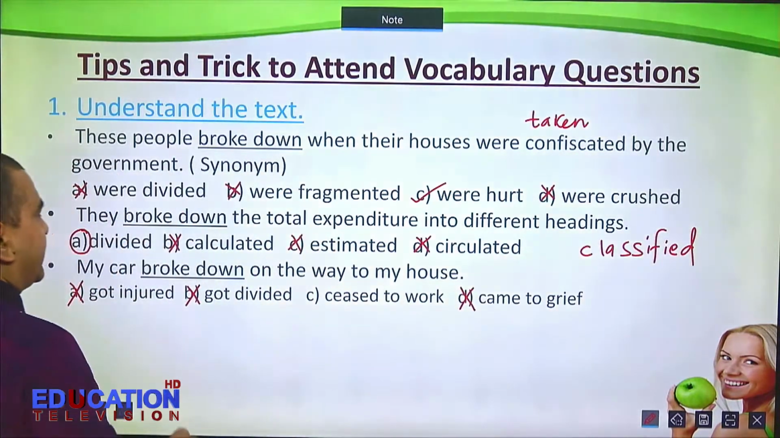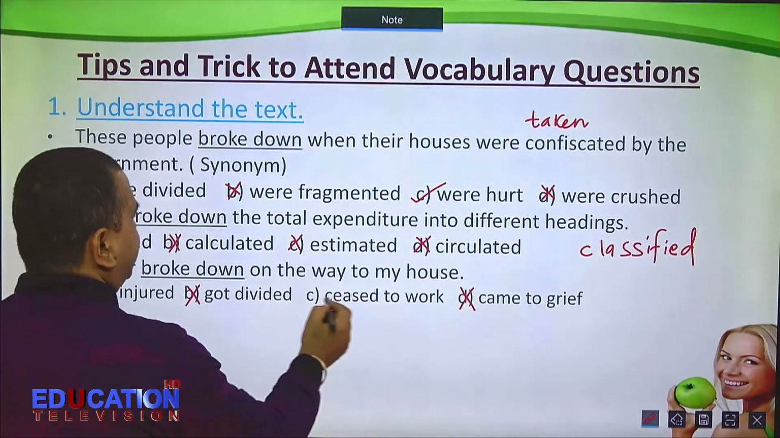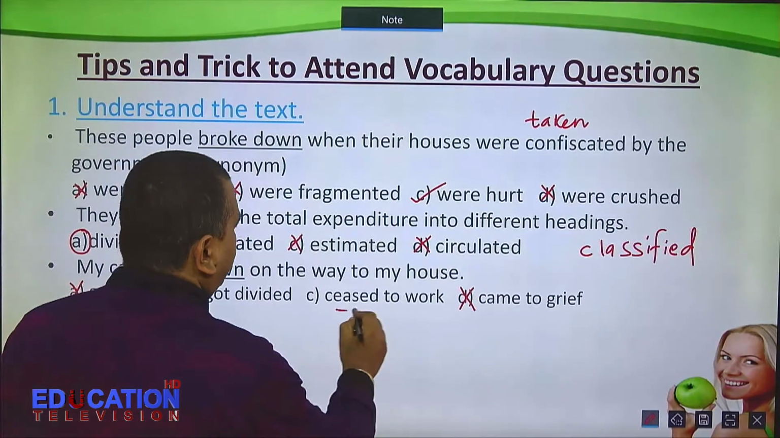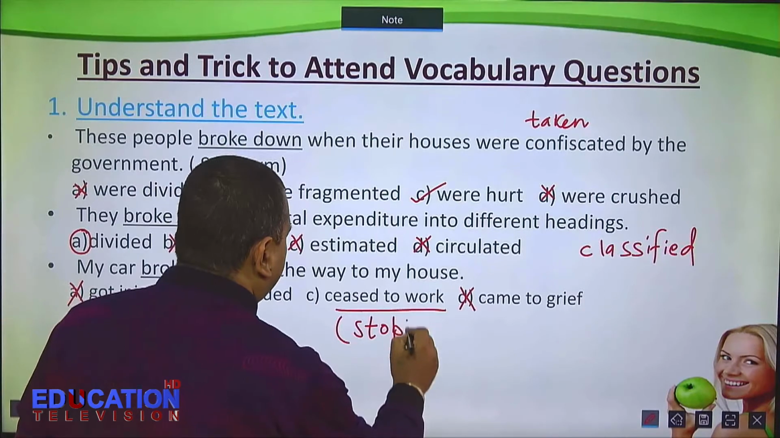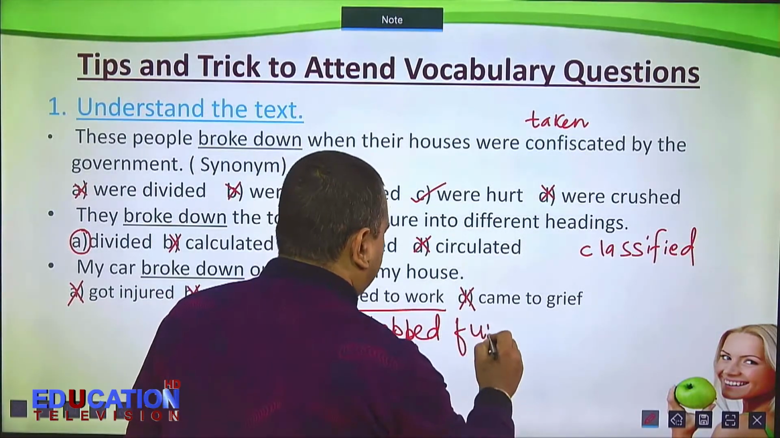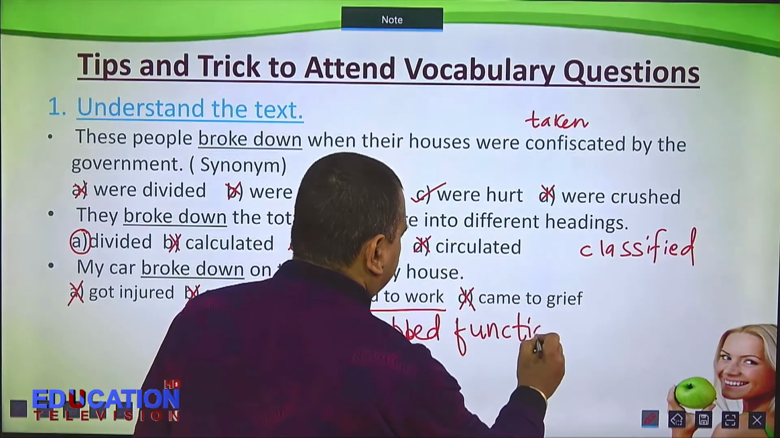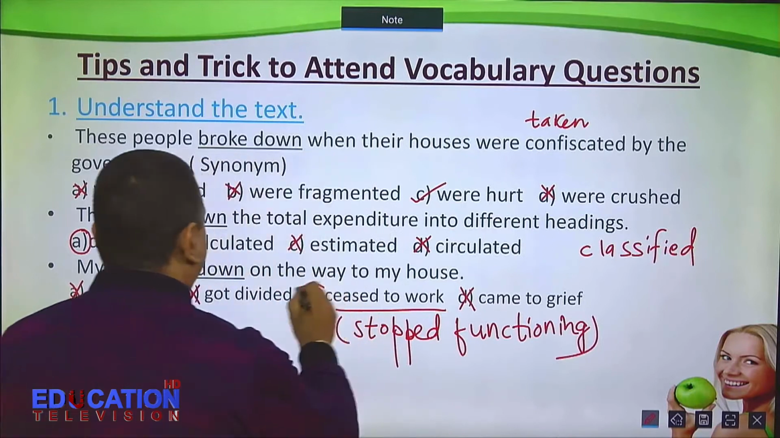So which one is the correct answer? My car broke down on the way. Here broke down means ceased to work. Ceased to work means stopped functioning. Yes, this is the right answer.